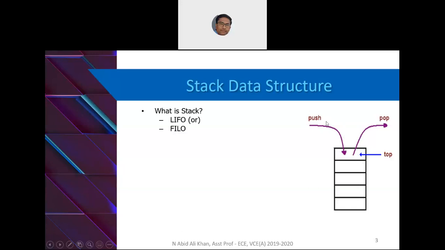Am I audible? Can somebody respond? Yes, sir. Okay. And whenever you are retrieving data from the existing stack, that operation is called pop. So there is a push and there is a pop.